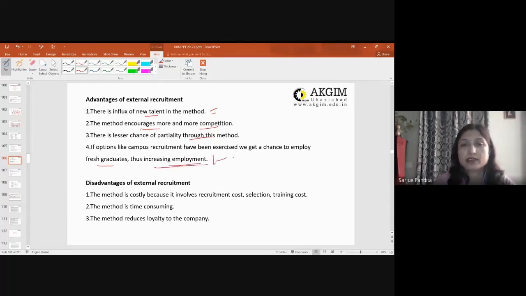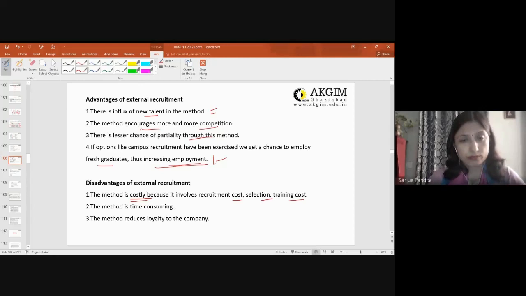Obviously, through this source, you are fulfilling the societal objective of the organization as well, wherein you are generating employment, giving opportunities to the fresh graduates or the youth of the country who otherwise were unemployed. And disadvantages, obviously it is a very costly method because it involves recruitment cost, selection and training cost.